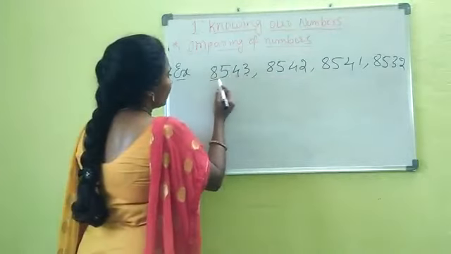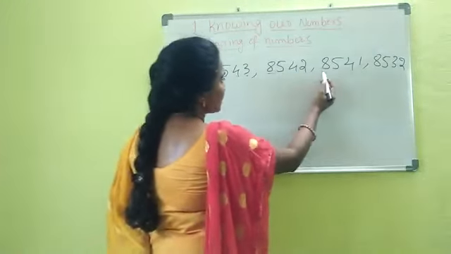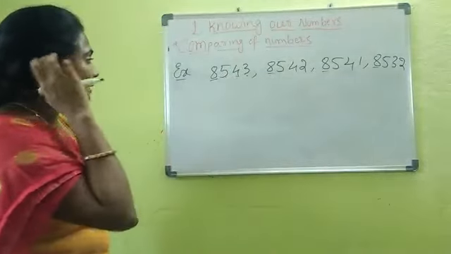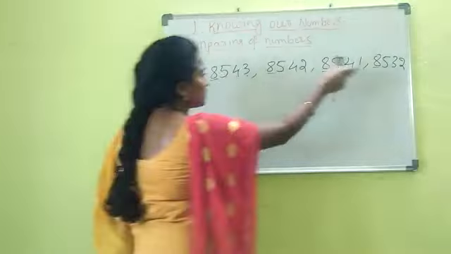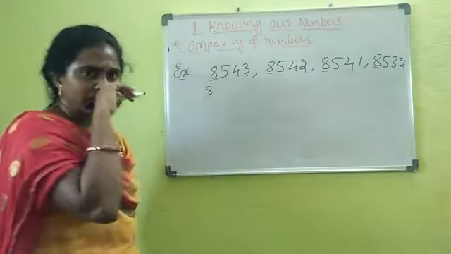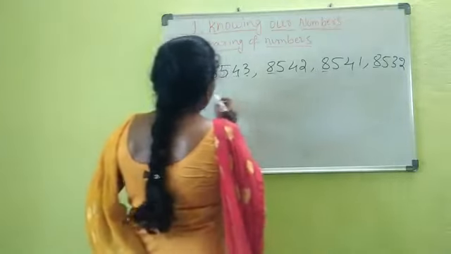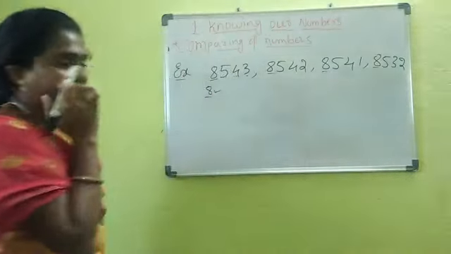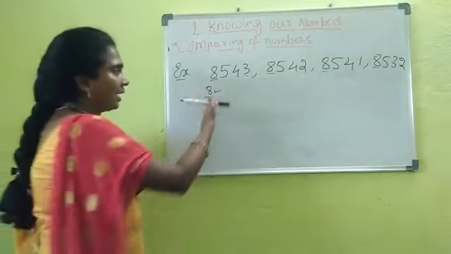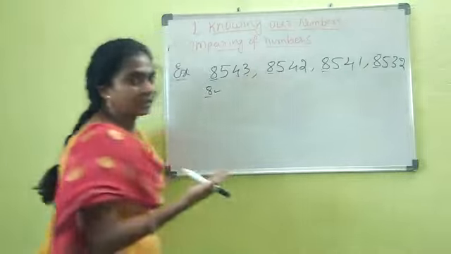Now this is the thousands position. Which digit is in the thousands position in each number? That is 8. Common, right? In all numbers we have 8 in the thousands position. That means all are 8,000 numbers. Okay. So we can't identify exactly which is the larger one.